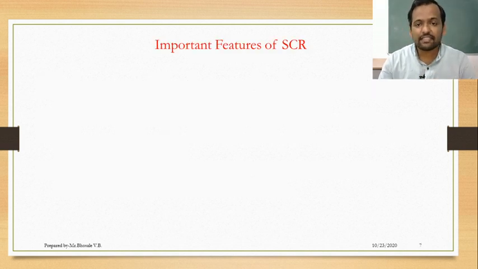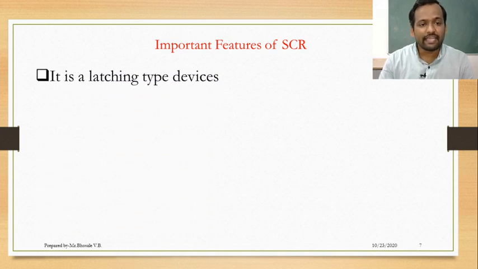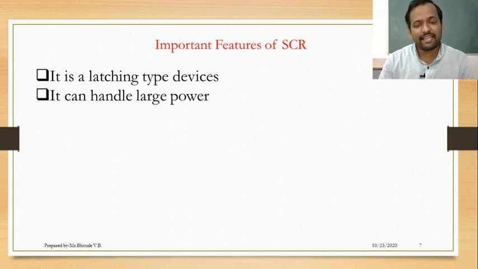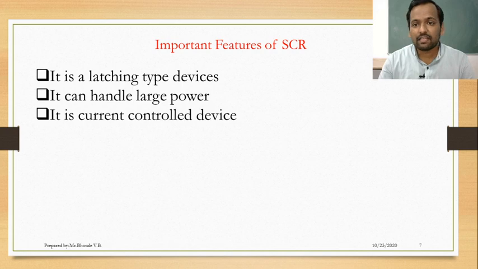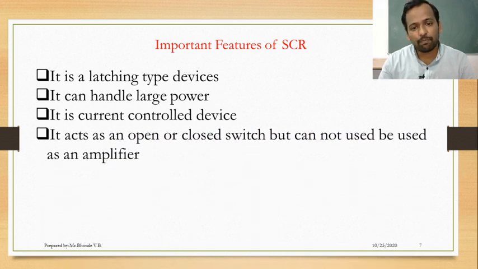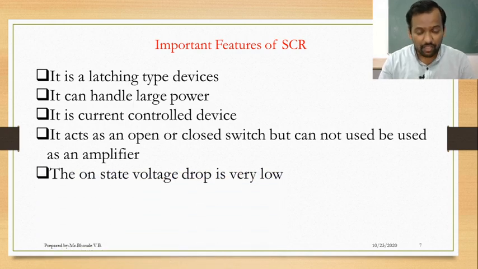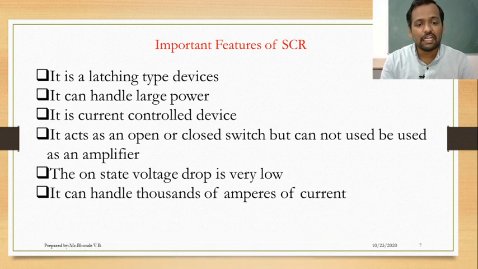This SCR has some important features: it is a latching type device, it can handle large power, it is a current control device, and it acts as an open or closed switch, but not as an amplifier. As we have seen already, a power transistor can be used as an amplifier, but SCR cannot. The on-state voltage drop of SCR is very low, only about 1 to 1.5 volt, and last but important, it can handle thousands of amperes of current.